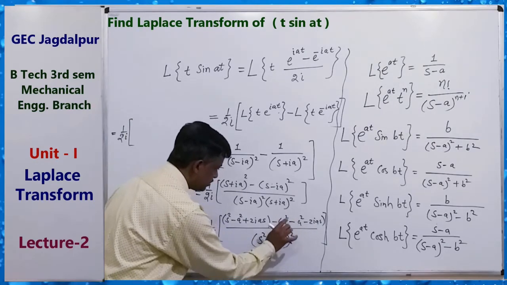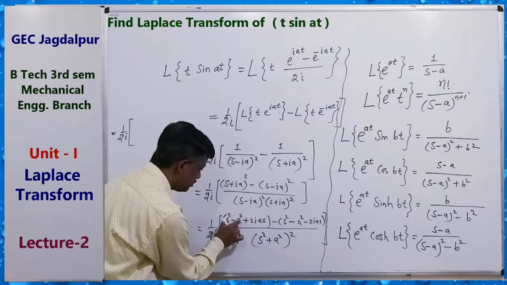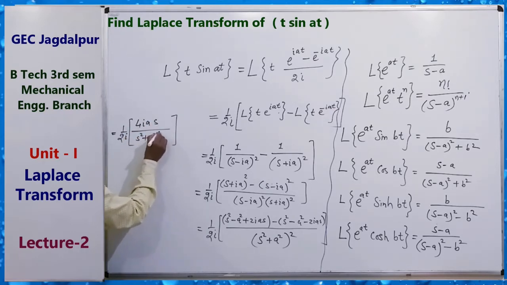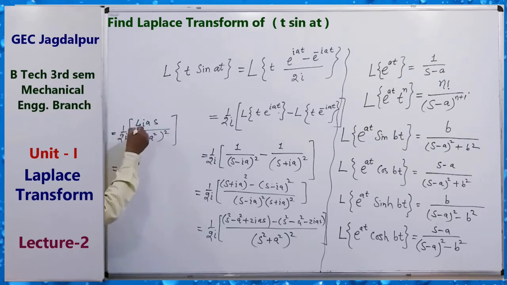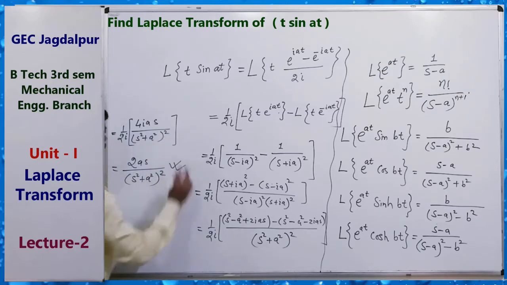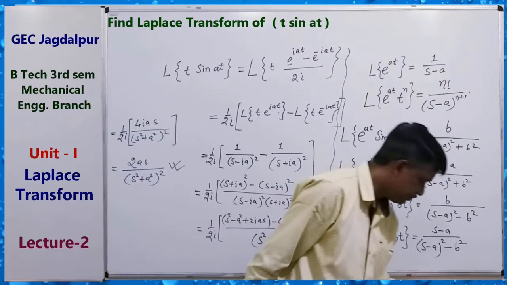Then these two quantities cancel out to this: 4ias upon (s square plus a square) whole square. So this is equal to 2, cancel. 2as upon (s square plus a square) whole square. So this is our final answer. Laplace transform of this is equal to 2as upon (s square plus a square) whole square.